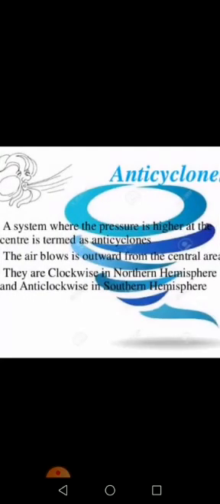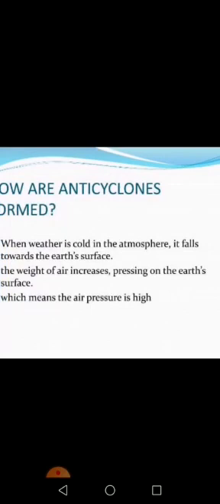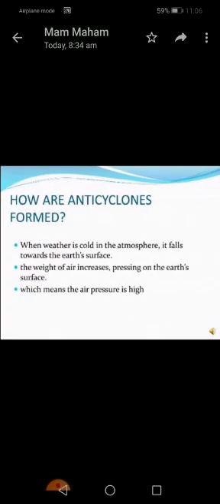Now we have anticyclones. What is an anticyclone? A system where the pressure is higher at the center is termed an anticyclone. The air blows outward from the central area. They are clockwise in the northern hemisphere and anti-clockwise in the southern hemisphere. Is that clear? You can see in the picture as well.